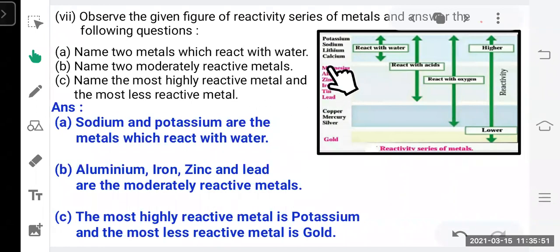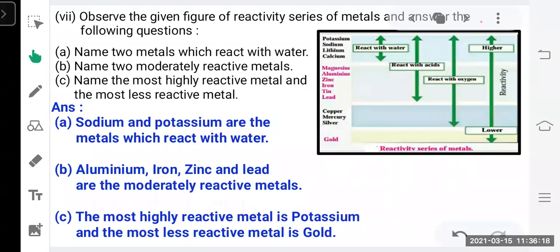So you can see all these pink colored metals, they are moderately reactive. Out of these, you can write down any two. Aluminium, iron, zinc, and lead are moderately reactive metals. Then name the most highly reactive metal and the least reactive metal. You can see at the top of the reactivity series is the highly reactive metal, that is potassium, and at the lowest part is gold, the least reactive metal.